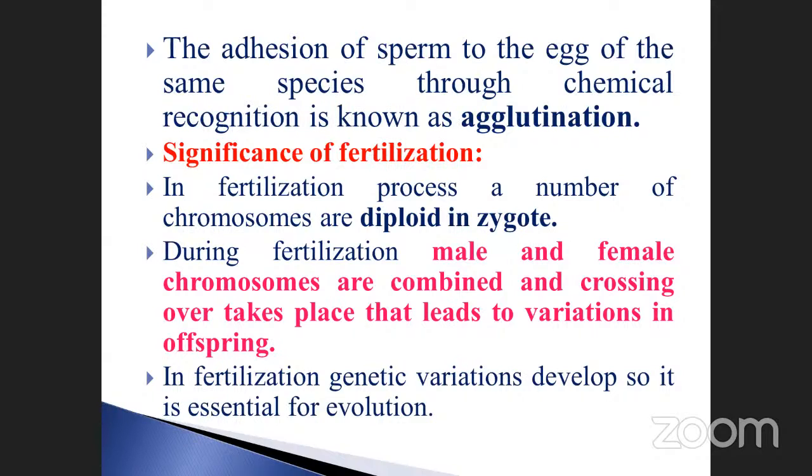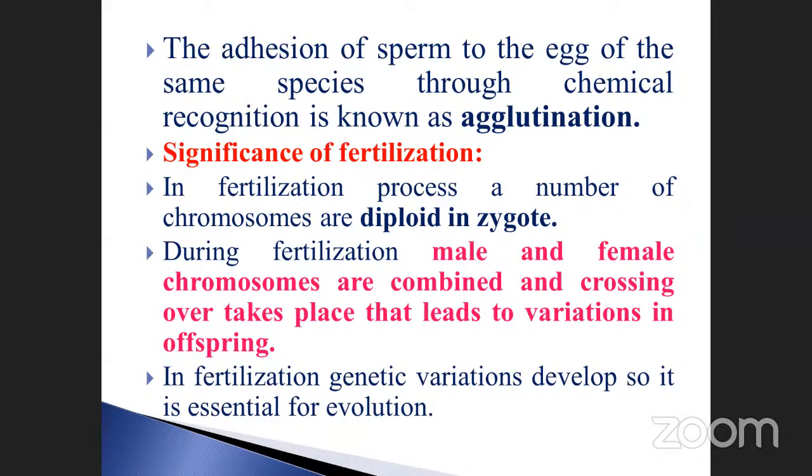Next, what is the main significance of the fertilization? Here, see here. In the fertilization process, a number of chromosomes are deployed inside, isn't it? Because fertilization means a male gamete as well as a female gamete united together. A female gamete has haploid, and the male gamete is also haploid in nature, 23 chromosomes. Both are 23, 23, isn't it? They are all N and N. United together, you will get diploid nature. Diploid means the 2N stage, that is 23 plus 23, you will get 46. That is called a zygote, isn't it? That is the first significant point.